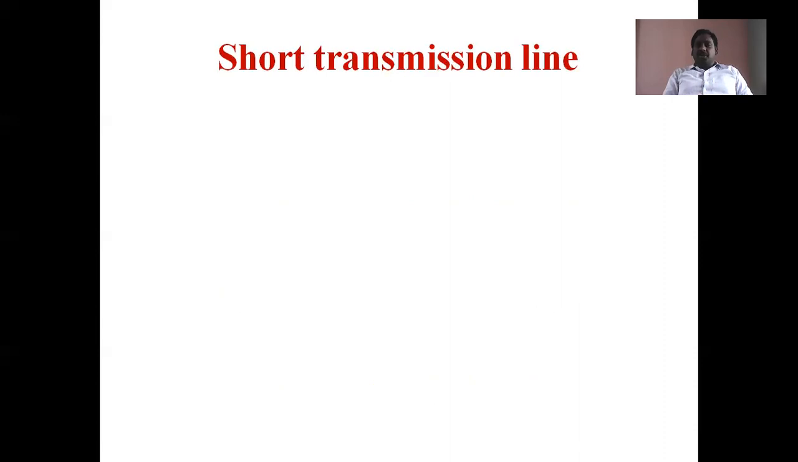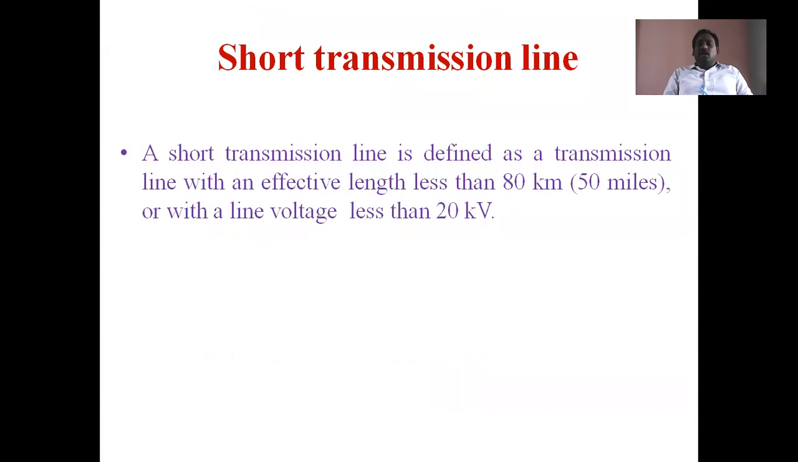Short transmission line means the length of the transmission line is less than 80 kilometers and operating voltage is less than 20 kV. When the transmission line's effective length is less than 80 kilometers or 50 miles and operating line voltage is less than 20 kV, such a transmission line is called a short transmission line. So here, if we observe, the length is small.